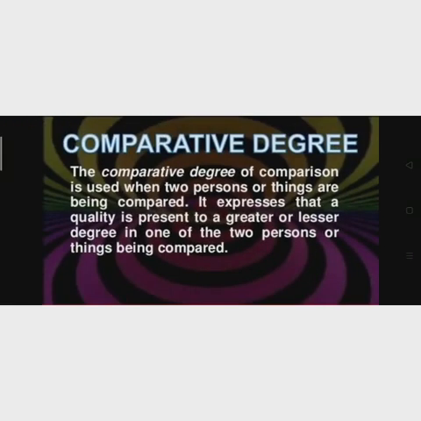Next is comparative degree. The comparative degree of comparison is used when two persons or things are being compared. Here we need two persons or two things to compare. In this comparative degree, we compare the things with each other. It expresses that a quality is present to a greater or lesser degree in one of the two persons or things being compared.